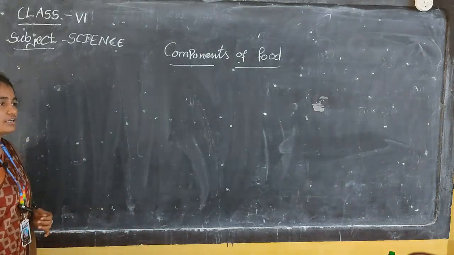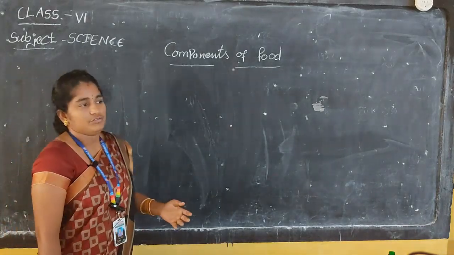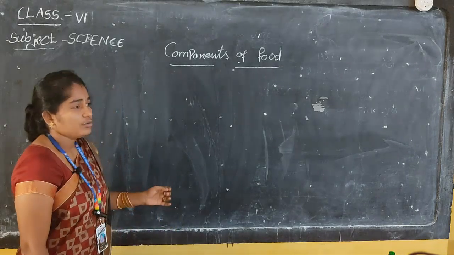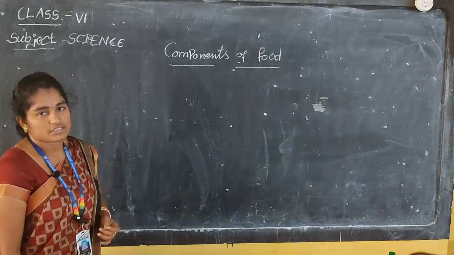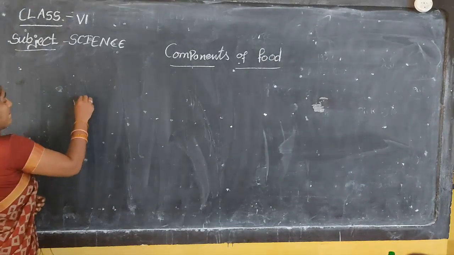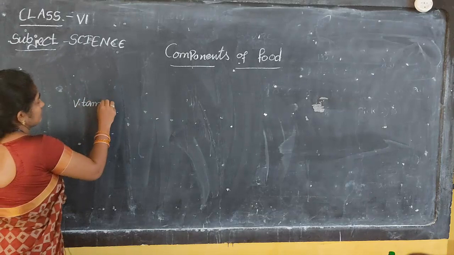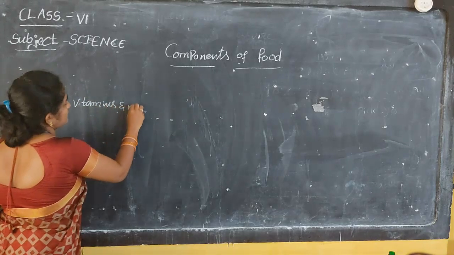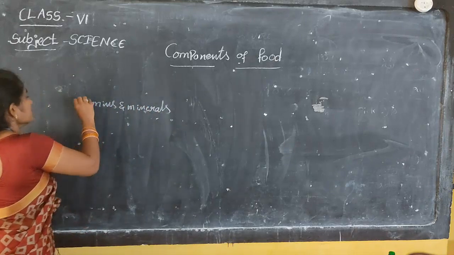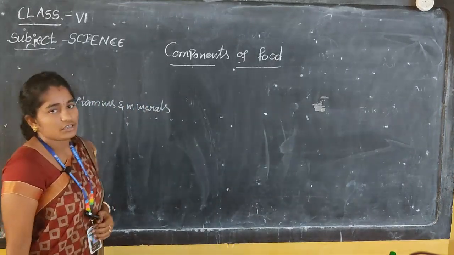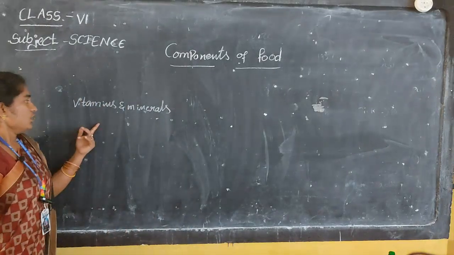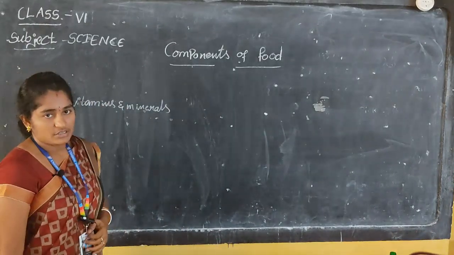We have already completed carbohydrates, fats and proteins, but not vitamins and minerals. The vitamins and minerals are present especially in fruits. So, how many kinds of vitamins do you know already?